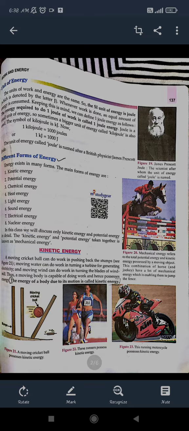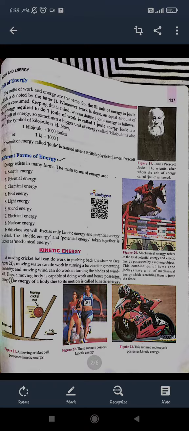Like loss of energy, I already told you that when we exert force, some energy is transferred to the other body. So we have two types of energies in our body, and the other types of energies will be the loss of energy in the form of heat. It may be chemical, it may be light, sound, anything, right?